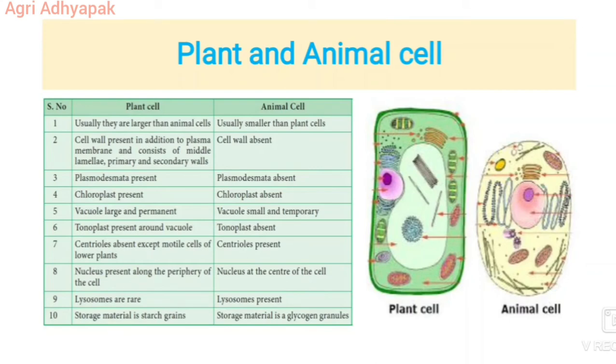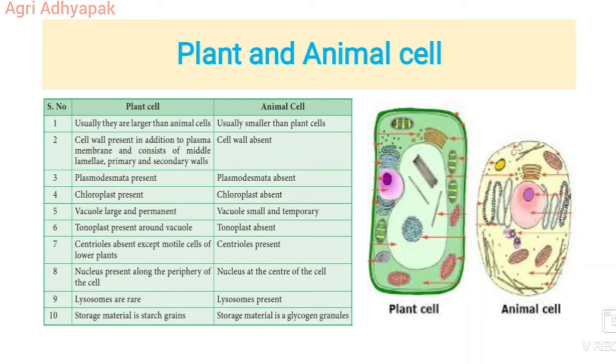Vacuoles are large and permanent in plant cells, and vacuoles are small and temporary in animal cells. The tonoplast, which is present in the vacuole, is present in plant cells. The tonoplast is completely absent in the animal cell. Centrioles are absent except in the mitotic cells of the lower plants, while centrioles are present in animal cells. Lysosomes are rare in plant cells, but lysosomes are present in animal cells.